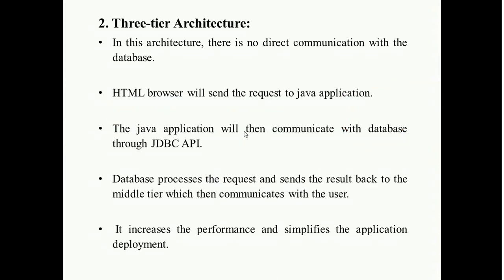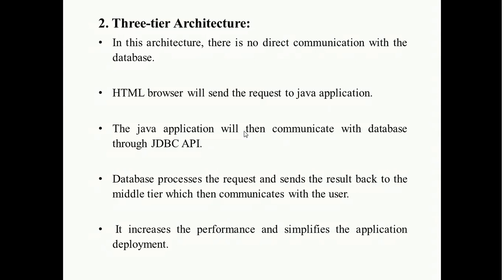Next, see the 3-tier architecture. In this 3-tier architecture, there is no direct communication with the database. So an HTML browser is used, and that browser sends the request to the Java application first, and the Java application then communicates with the database through a JDBC API.